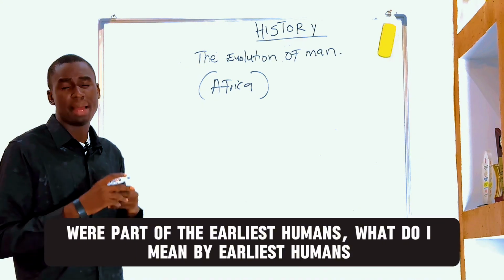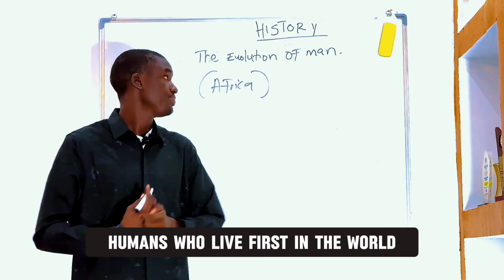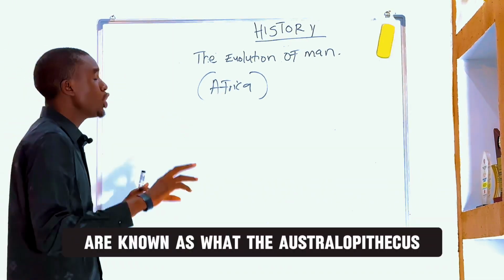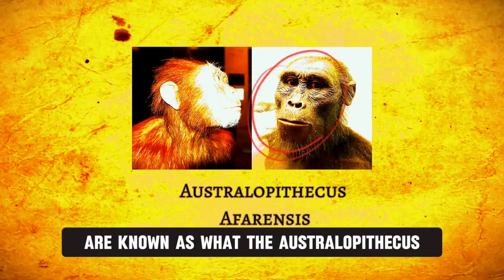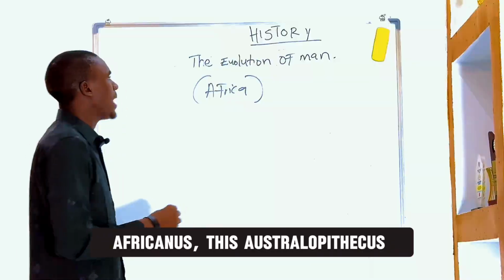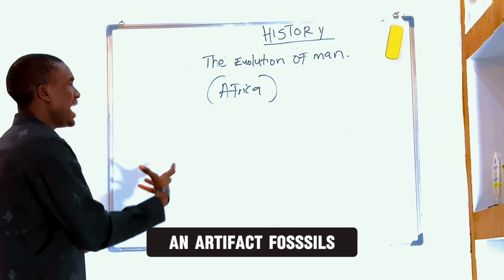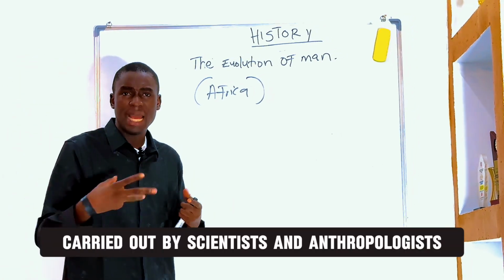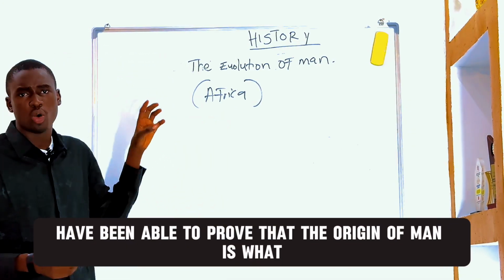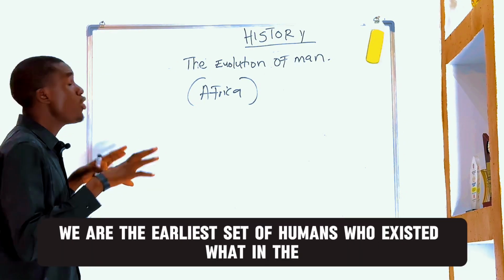What do I mean by earliest humans? By earliest humans, I mean the earliest hominids who lived first in the world. Now, the first set of hominids that existed in the world are known as the Australopithecus. Australopithecus africanus. These Australopithecus were the earliest set of human species who existed. And fossils studied by scientists and anthropologists have been able to prove that the origin of man is Africa. The Australopithecus africanus were the earliest set of humans who existed in the ancient times.